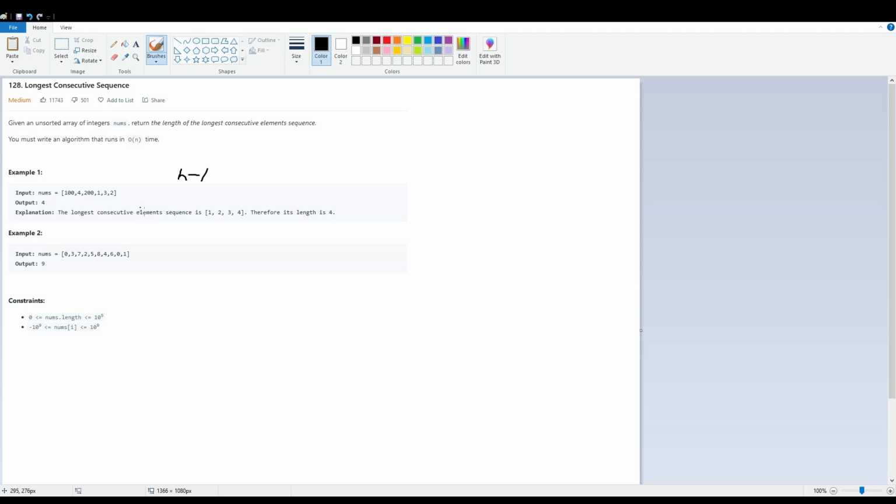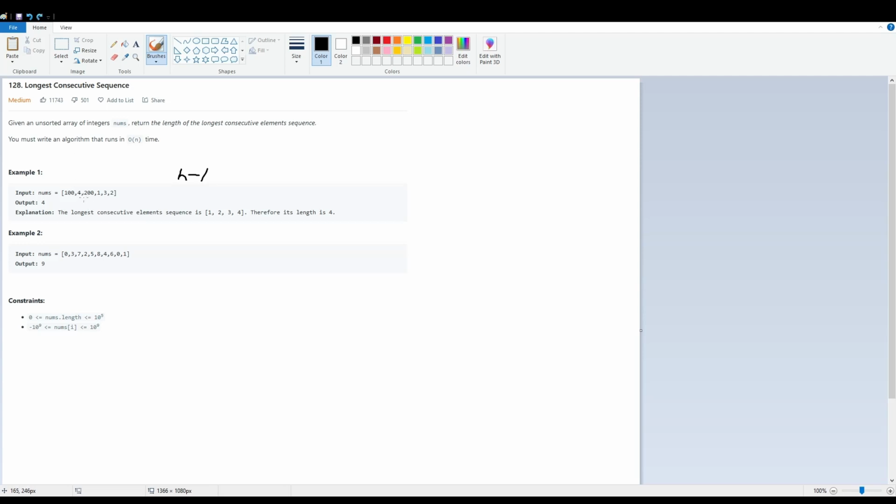We need to tell the algorithm that. So from 100, since 99 doesn't exist, we need to check if there's a 101. If there isn't, then the length of the longest consecutive sequence here would just be 1, of 100.